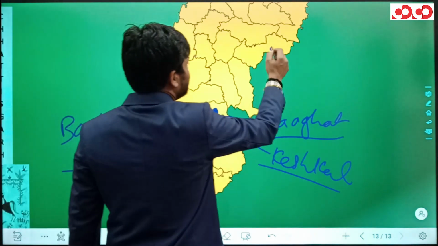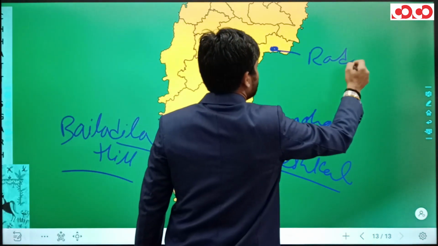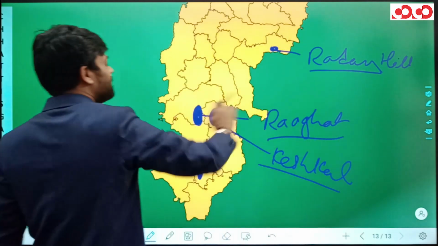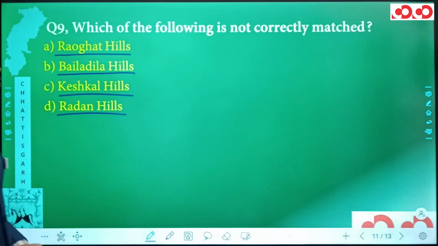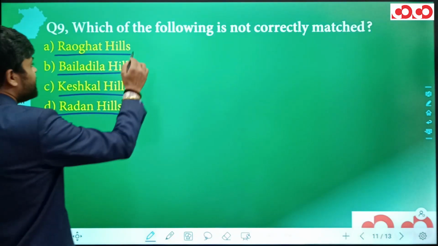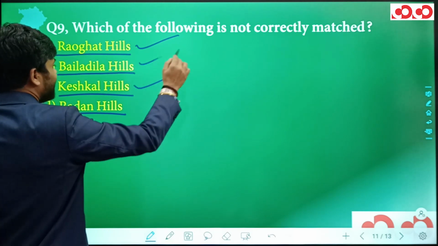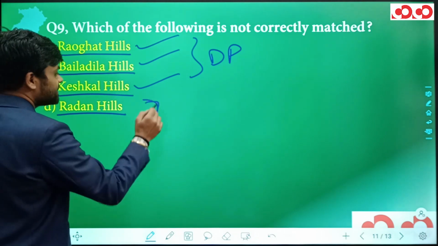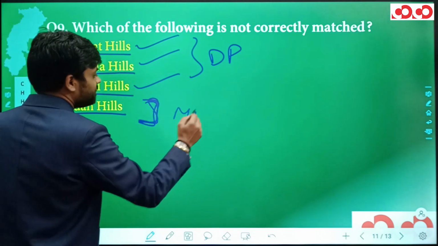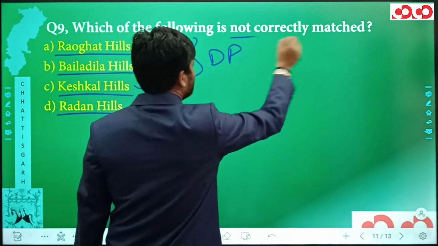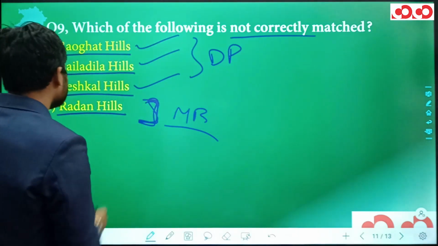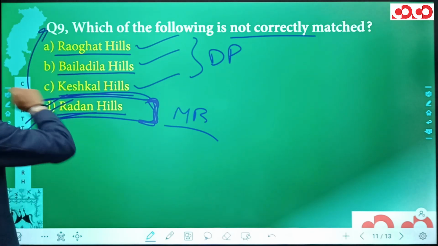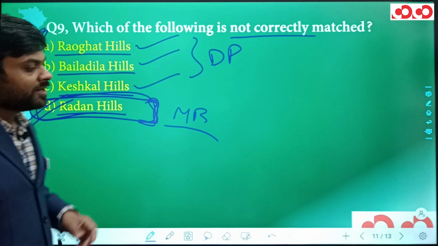While this Radan Hill is actually situated in the Mahanadi basin. So we have seen Raughat, Keshkal and Beladela Hills. They actually lie in the Dandakaranya plateau, while this Radan Hills, this actually lies in the Mahanadi basin. And we have to tell which of the one is not correctly matched. So we actually know this option D is the one which is not correctly matched, and hence this option D is going to be the correct option for our 9th question.